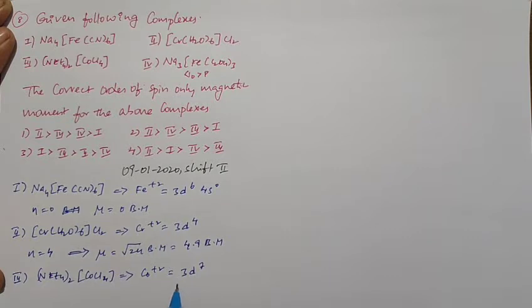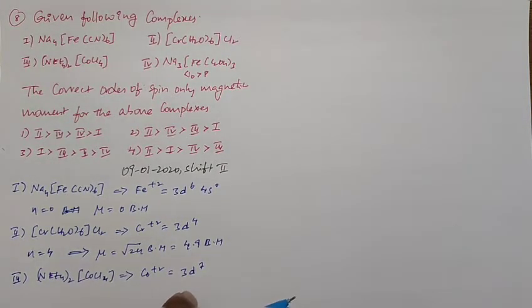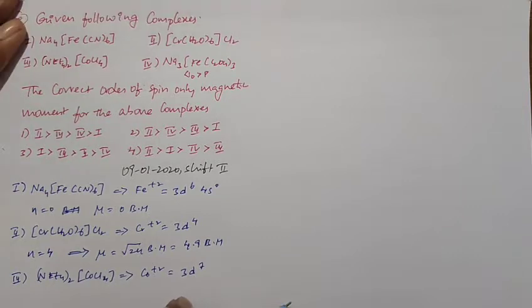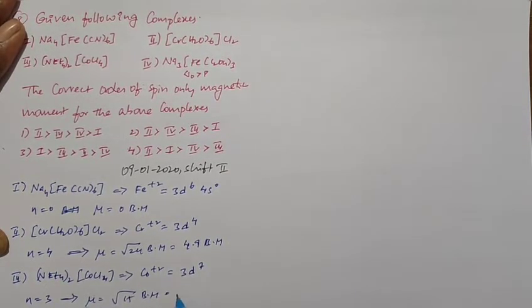So 3d7 means the configuration has 2 orbitals with paired electrons and 3 orbitals with single electrons. Then n is equal to 3, so mu is equal to root 15, which is nearly 3.8 BM.